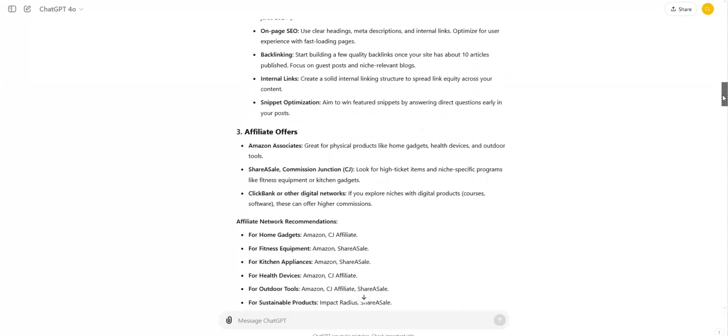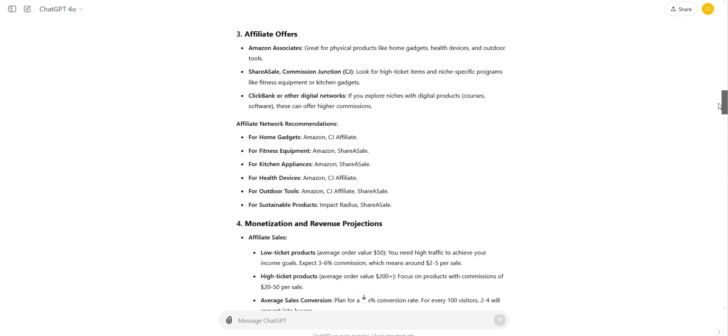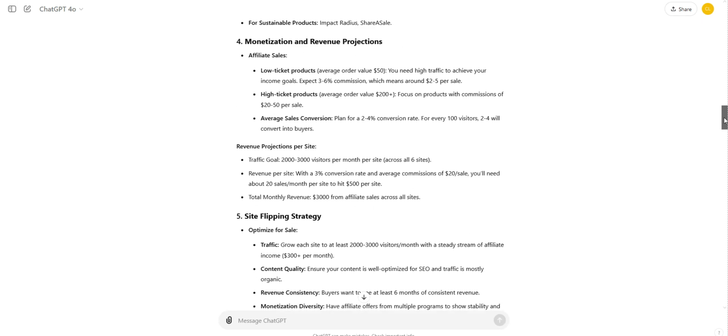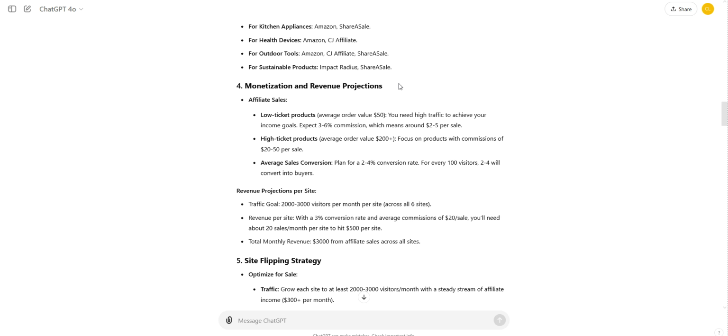If you needed help with picking affiliate offers, you can ask for more help on that. If you needed more help on revenue projections, you can ask for more help. And the other thing that you can do is change the timeline and change the amount of money that you want to make to your liking, and that will allow you to build an affiliate marketing plan around affiliate sites with ChatGPT and get help with every single area.